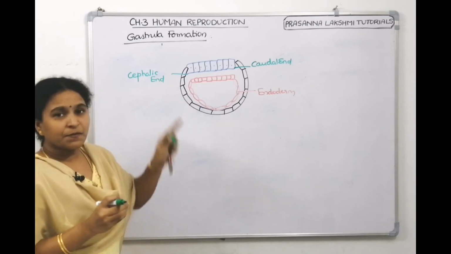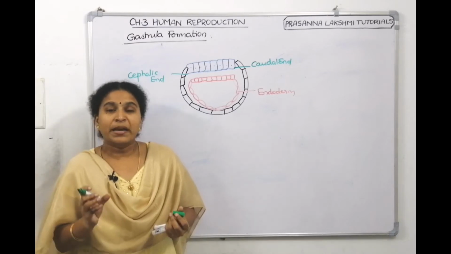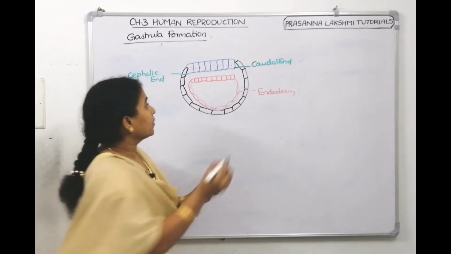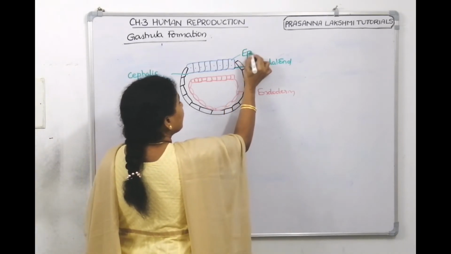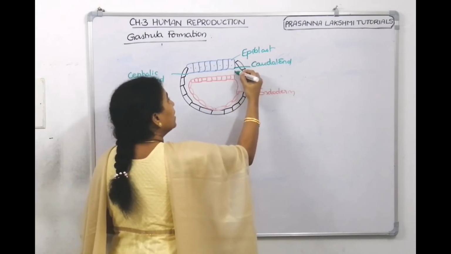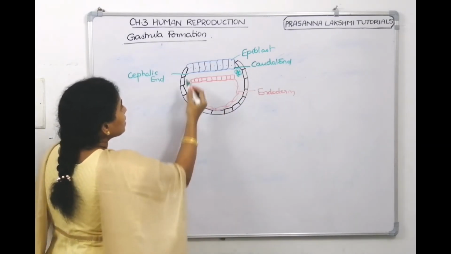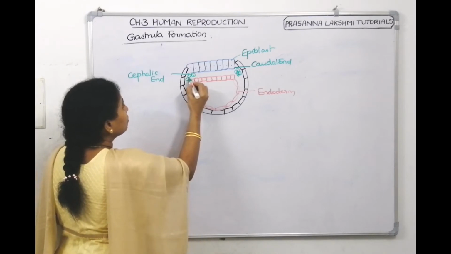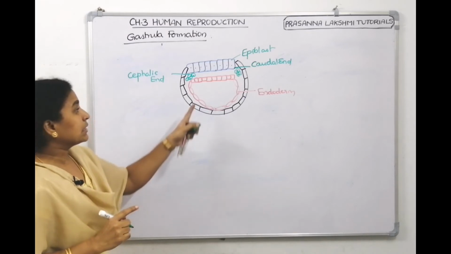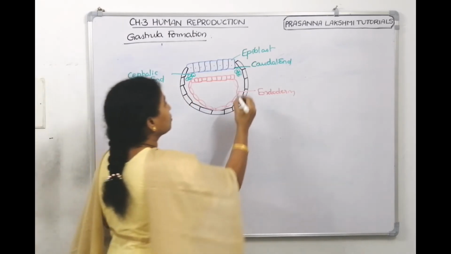Now the cells at the cephalic end also will divide. The cells of the caudal end also will divide to make a mass of cells which get detached from the epiblast cells, right? So what is this? This is epiblast cells of the embryonic disc. Now they divide, and I'm telling they get detached. See, they got detached. This side also, from the cephalic end also, they divide and they get detached. Now these detached cells are mesodermal cells, which are going to make the second germ layer, which is called mesoderm.